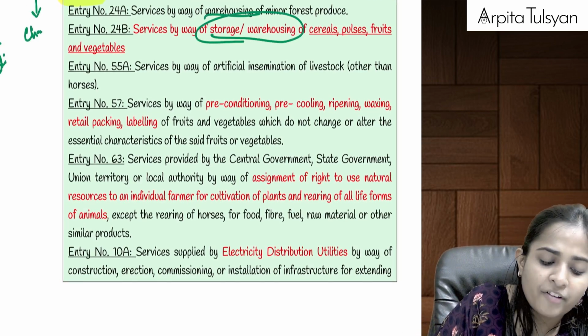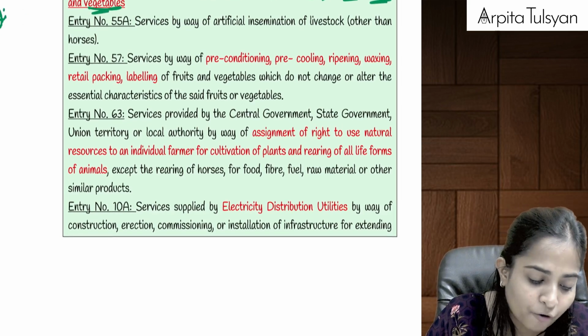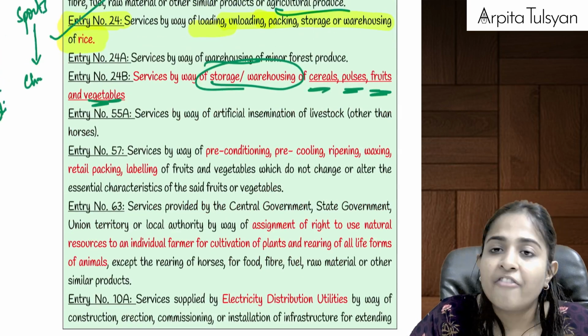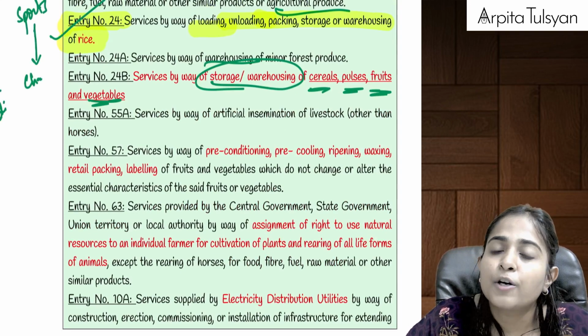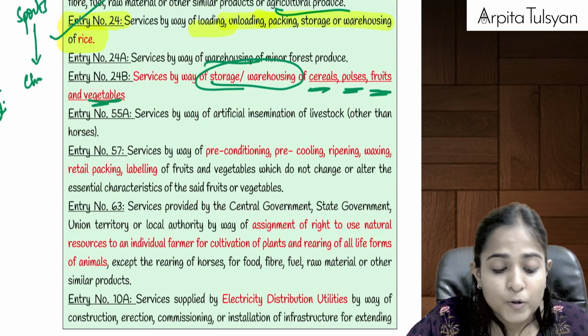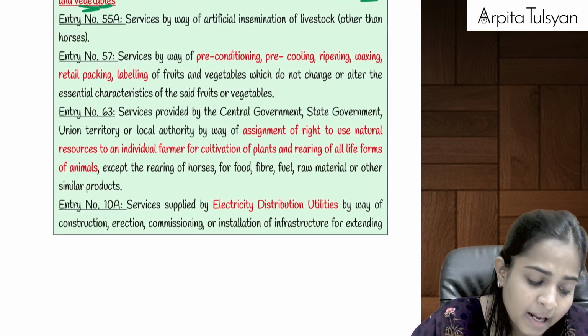Similarly, storage or warehousing of cereals, pulses, fruits, vegetables, even this will be exempted from GST. So can we say warehousing of agriculture produce, warehousing of rice, warehousing of minor forest produce, and warehousing of cereals, pulses, fruits and vegetables, even this is going to be exempted from GST.